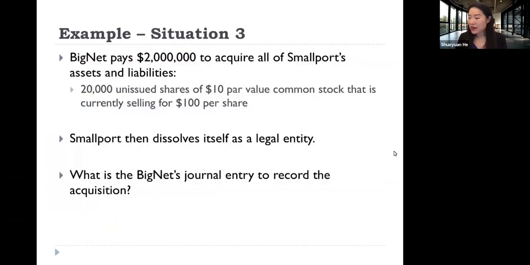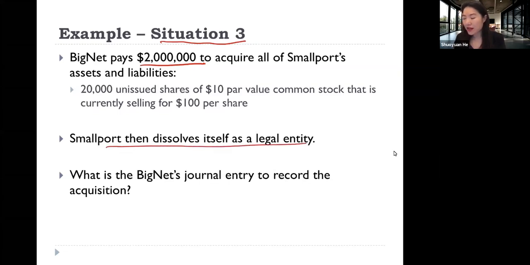And now let's look at a third situation. Under the third situation, now BigNet is paying less. So specifically, BigNet now is paying no cash. The only thing BigNet is paying is stock. It is a 100% stock acquisition. And then small part dissolves as a legal entity. Please take 5 minutes. Try to work the journal entry on your own. And please pause your video for now.